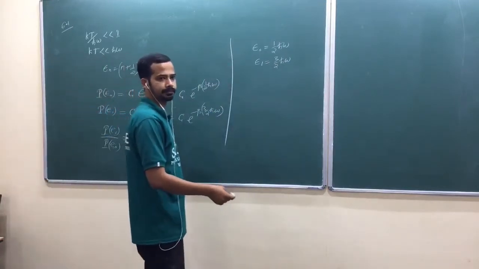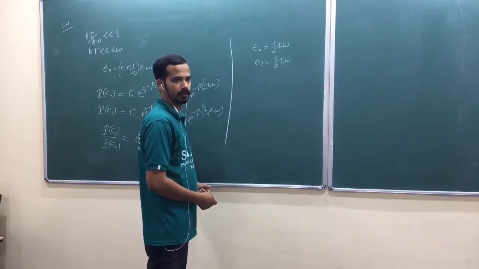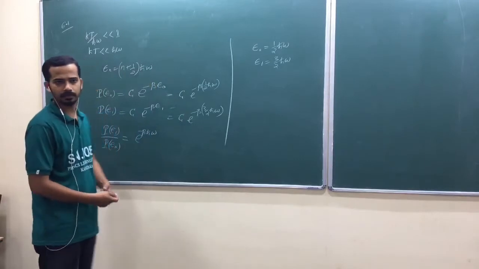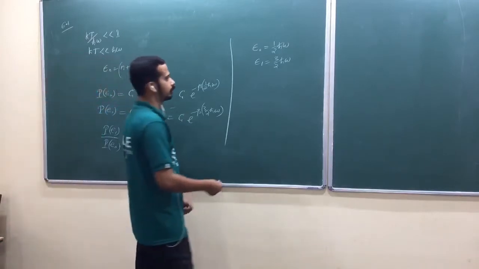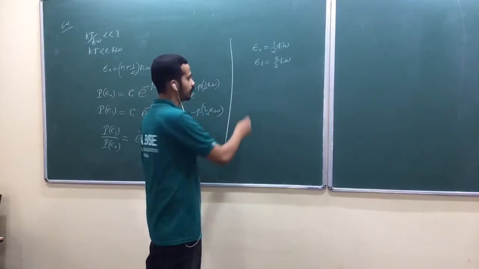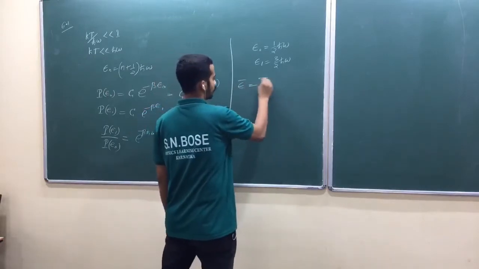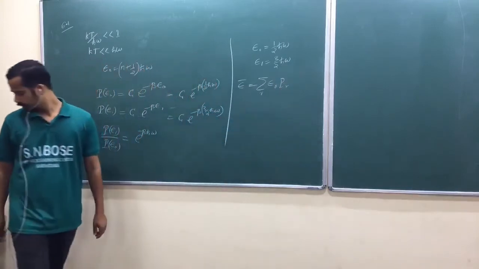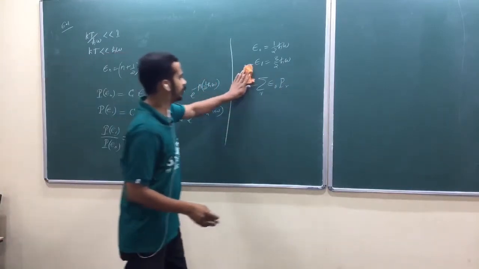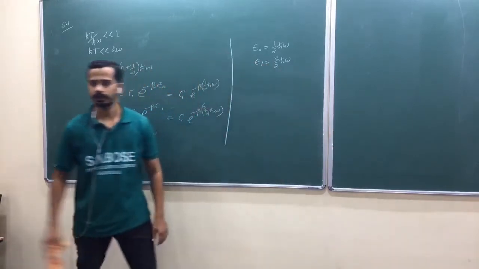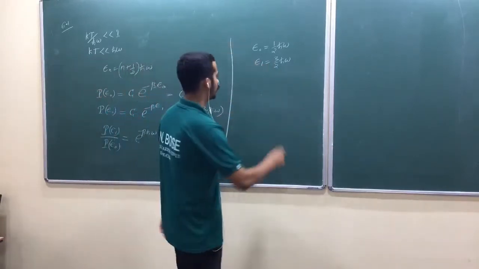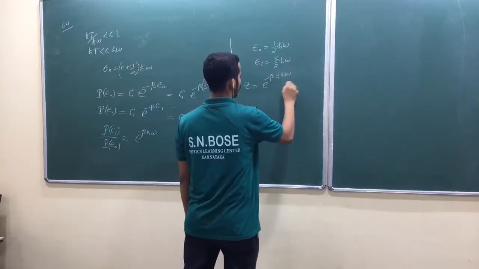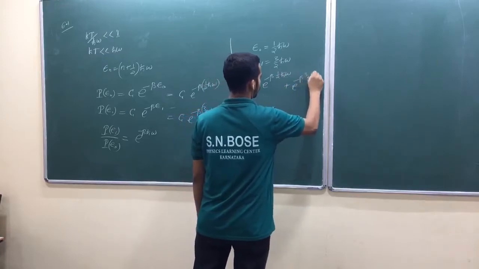So how do you find it? You can find Z. So from Z you can find log of Z and take the beta derivative. Or you can do it like this also, just like earlier. So what is the mean energy? Summation over r of E_r P_r, like that also you can do. But I prefer the partition function way. If only these two levels are there, then what is the partition function? e raised to minus beta half h bar omega plus e raised to minus beta 3 by 2 h bar omega.